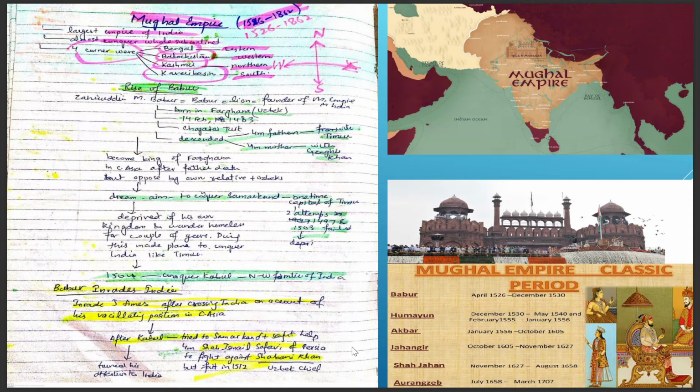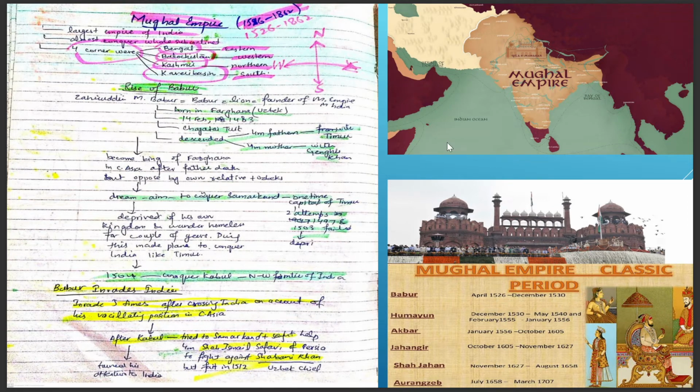Who is Shabani Khan? Shabani Khan is the Uzbek chief, and of course Babur needed a great army to conquer Samarkand. He took help from Shah Ismail Safavi of Persia to get his position back in Uzbekistan, but he failed again in 1512, and again he turned his attention to India.